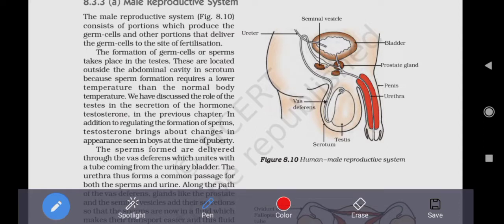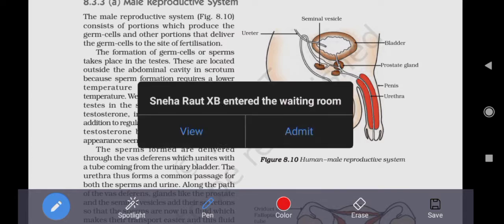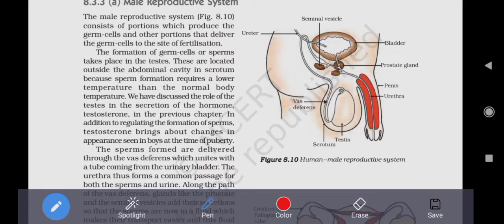What is the function of this aspect? The scrotum is present outside the abdominal cavity. Can you say what is the function of this peculiar feature?